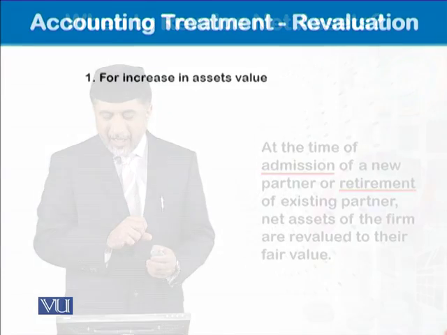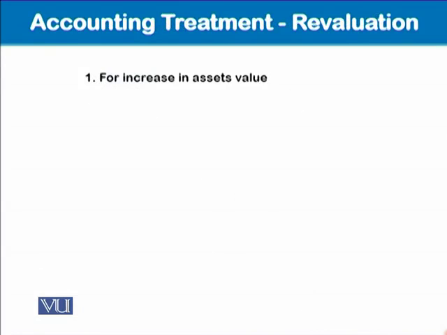The thing is that, yes, admission and retirement is the case. Well, the following accounting treatment would be required in order to revalue our assets and liabilities. So if there is increase in asset value, we know asset is debit in nature. Whenever there will be increase in the asset value, that will be debited.